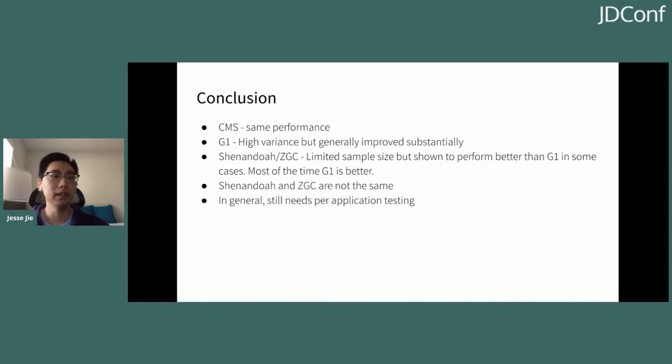Another thing that we wanted to note was that with our Shenandoah and ZGC testing, our sample size was more limited, but we did see some cases where it outperformed G1 and other cases where G1 was better, but mainly G1 seemed to perform better in general. And that's a bit to be expected from an experimental collector. Another interesting thing is that although Shenandoah and ZGC are somewhat conceptually similar, in practical results, they are not the same. We saw test cases where ZGC outperformed Shenandoah significantly, and others where Shenandoah outperformed ZGC.